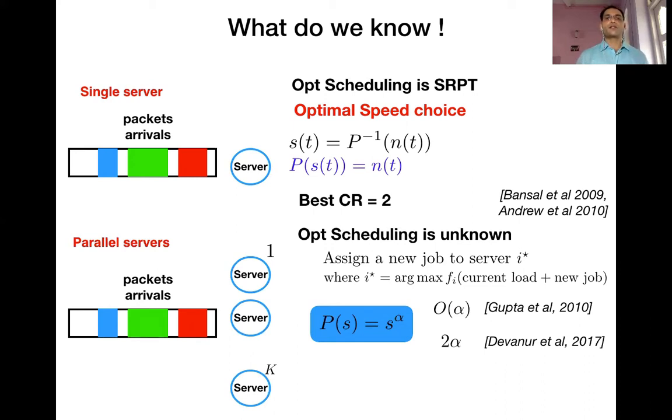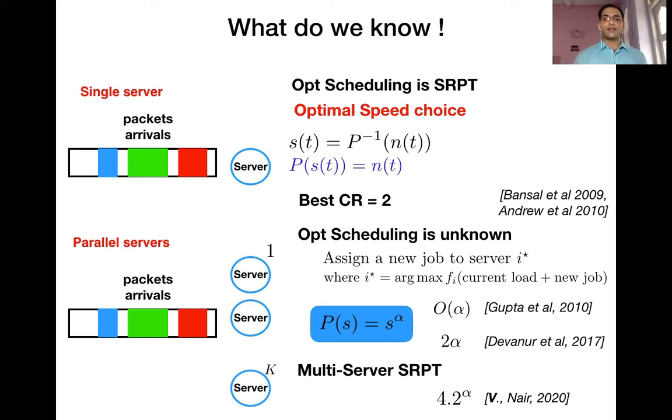Here, the first thing to notice is that the optimal scheduling algorithm is now unknown with multiple parallel servers. So in this class of scheduling algorithms, it is known that the competitive ratio can be made equal to 2 times alpha for power functions of the kind P(s) equal to s to the power alpha. Notice that with multiple servers, the dependence on alpha now becomes explicit, while with a single server, there is no dependence on alpha.